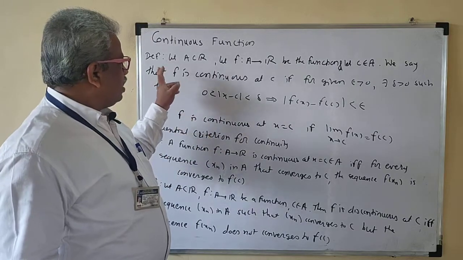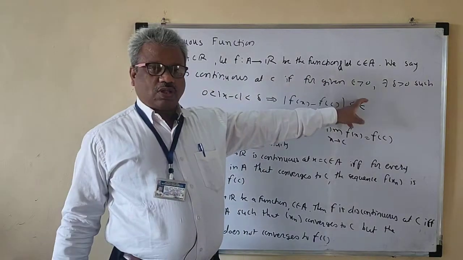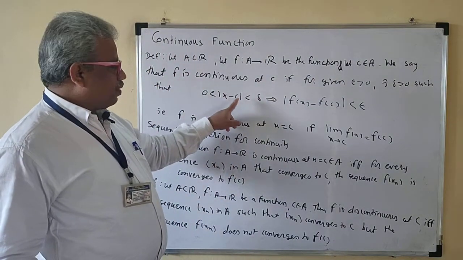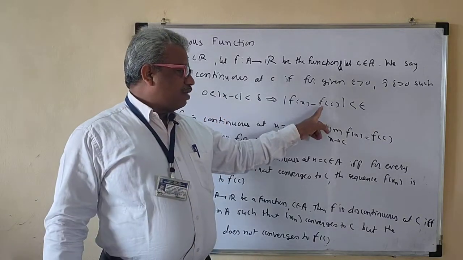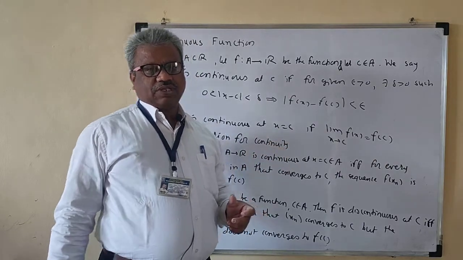Okay, so what is the definition of the continuous function? For given epsilon greater than 0 there exists delta greater than 0 such that if mod of x minus c lies between 0 and delta, then mod of f of x minus f of c is less than epsilon. Okay, so this is the same as the definition of the limit.